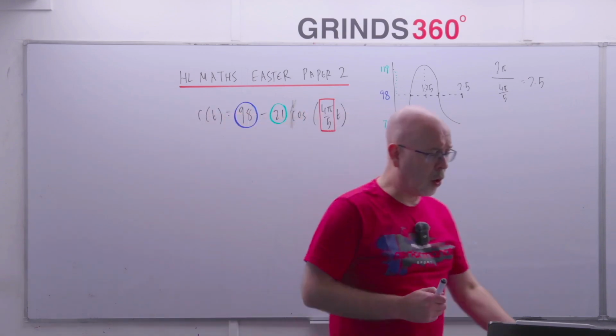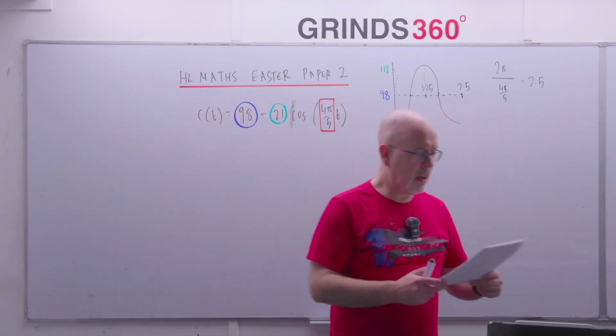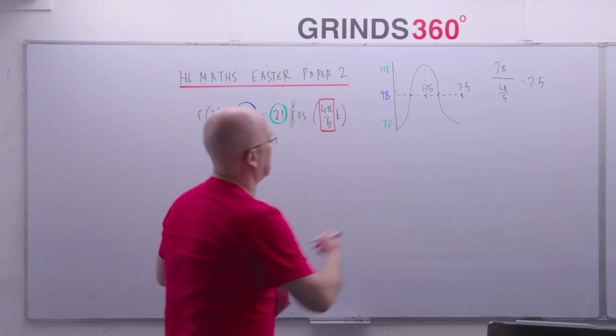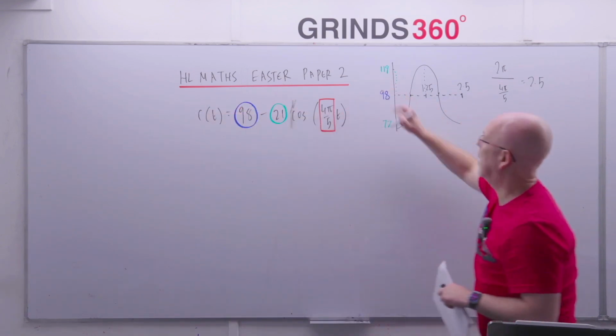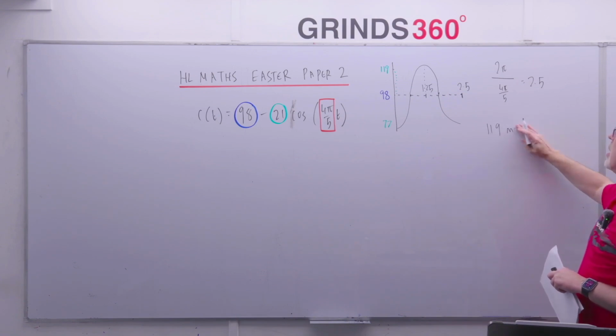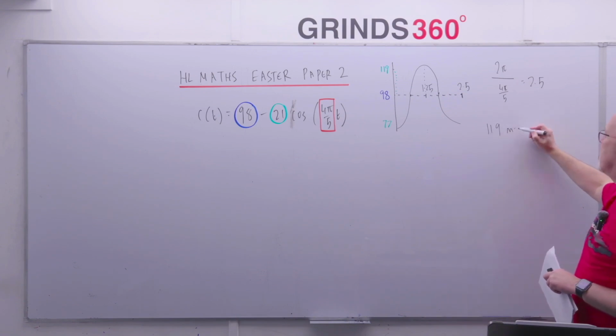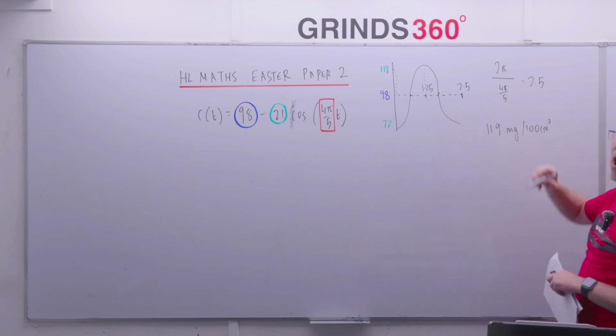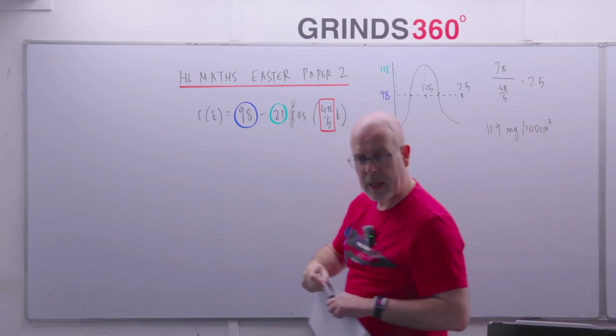So now, part one then. Part one says, what will Atif's maximum blood sugar over the next 5 hours be? Well, I can just write that down now. I've done the sketch. That's my calculation done. So it's 119. And what are the units? It's milligrams per 100 centimeters cubed. So they're the units given in the question. You'll lose a mark if you leave out the units.